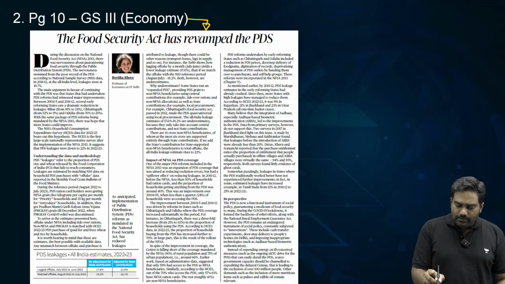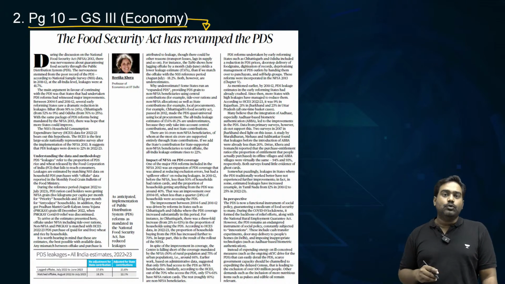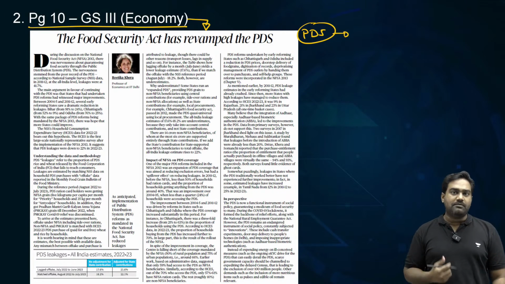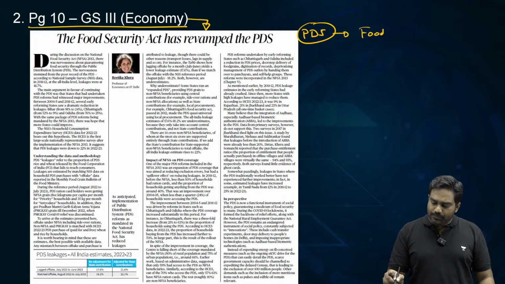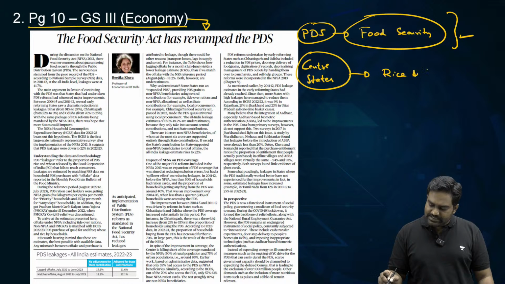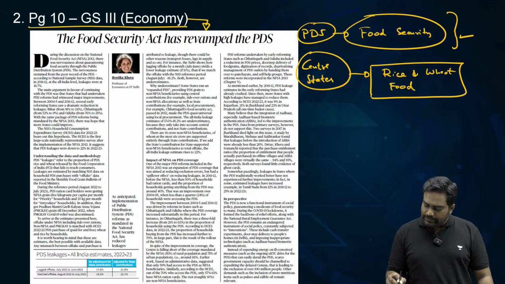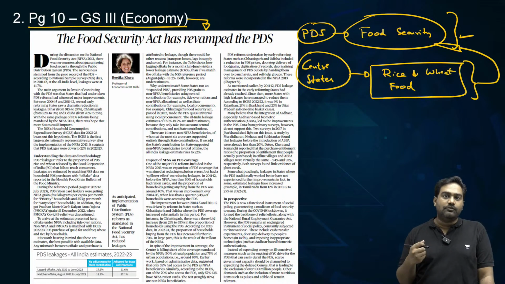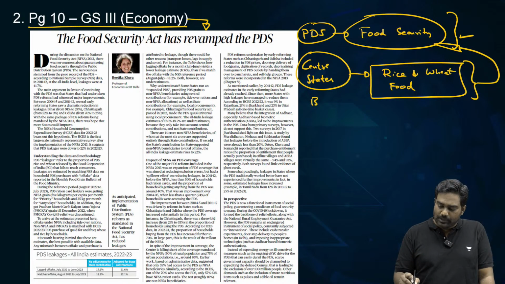Now let's look at another article on page 10 related to PDS and food security. Public distribution system has been one of the most critical socio-economic welfare programs in our country, which has played a pivotal role in guaranteeing food security. Through the PDS, center and states together distribute food grains such as rice and wheat and as well as essential food items at highly subsidized prices to ensure that food security is accessible and affordable to the common people, especially to those below poverty line.